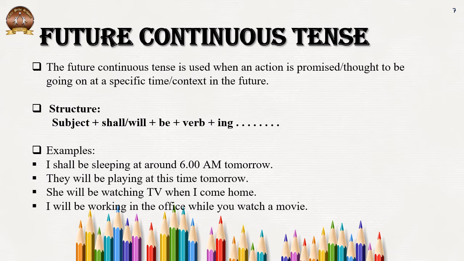Future continuous. I had told you, you will see verb plus ing again here. So any future continuous tense is used when an action is promised, thought to be going on at a specific time, context in the future. For example, I shall be sleeping at around 6 a.m. tomorrow. Pre-decided. But the action of sleeping will be going on. Yes, they will be playing at this time tomorrow. Action will be going on.